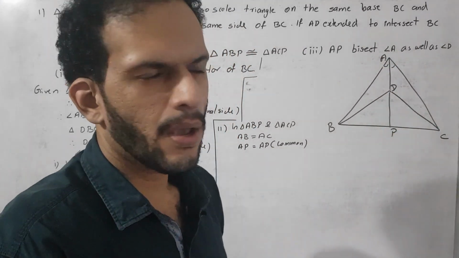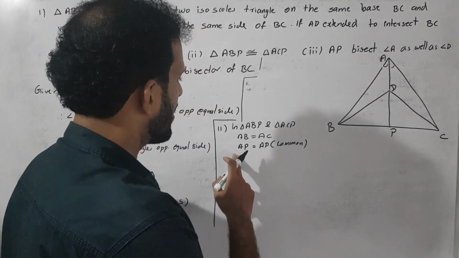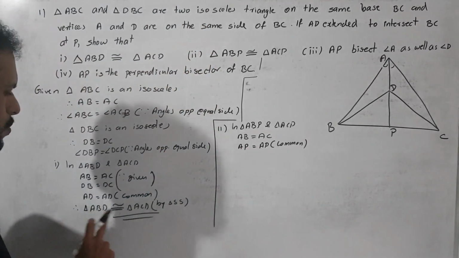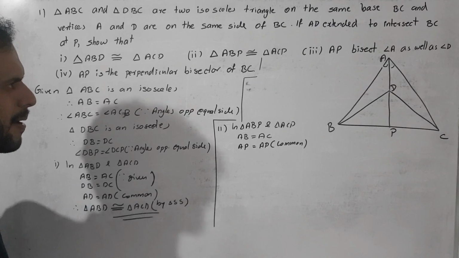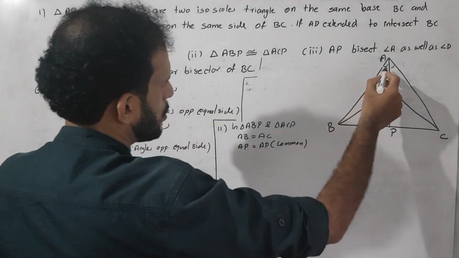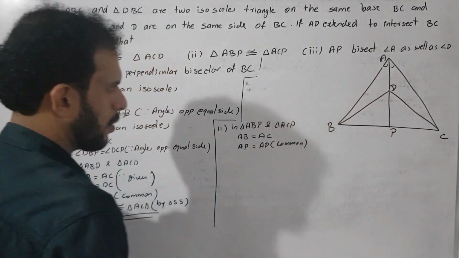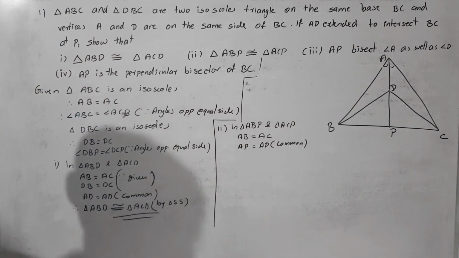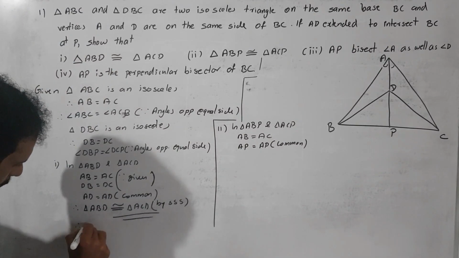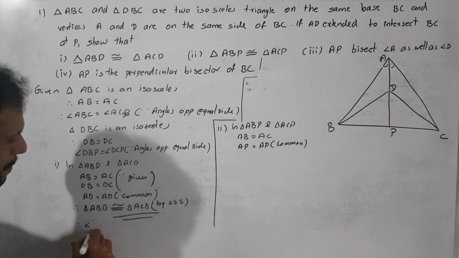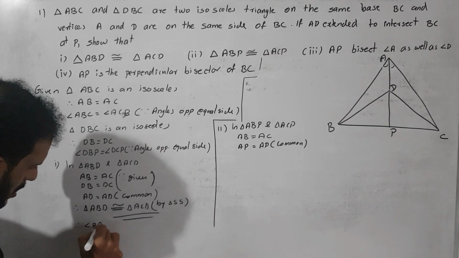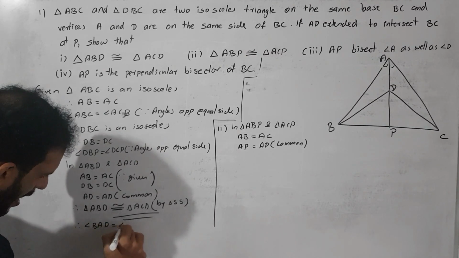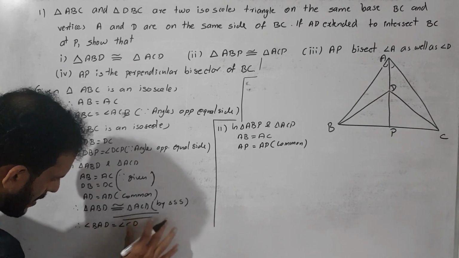Why? Since triangle ABD is congruent to triangle ACD, by CPCT these two angles are equal. So we write that here also. Therefore angle BAD is equal to angle CAD.